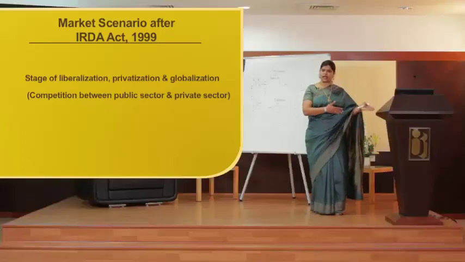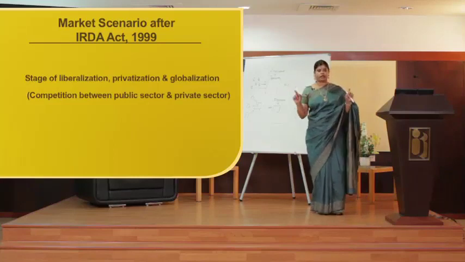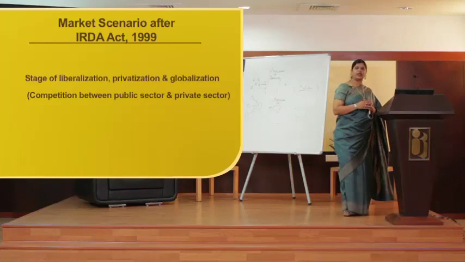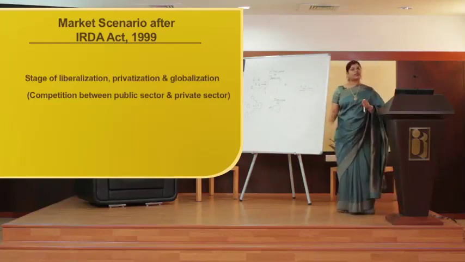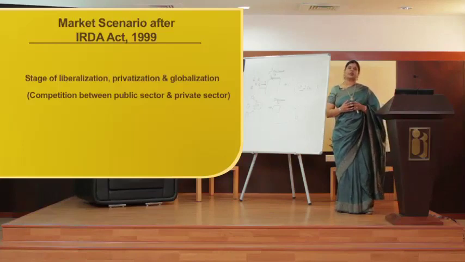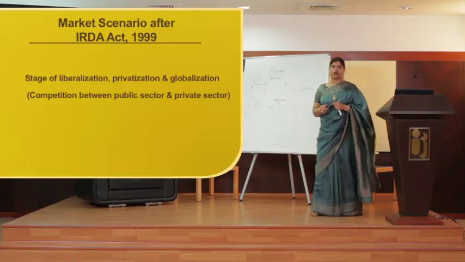The public sector players were the 5 major players who were only running the insurance business before the IRDA Act. Then came the private sector companies also, who gave tough competition to these public sector companies, and that is the reason new innovation took place in the insurance business also.